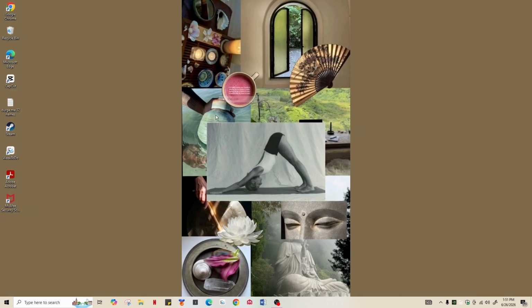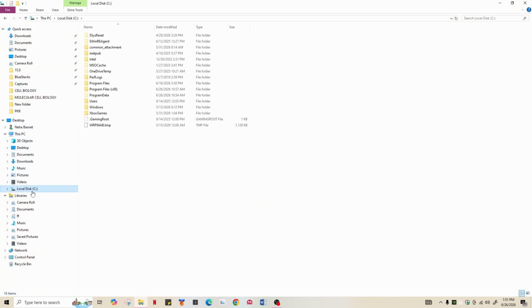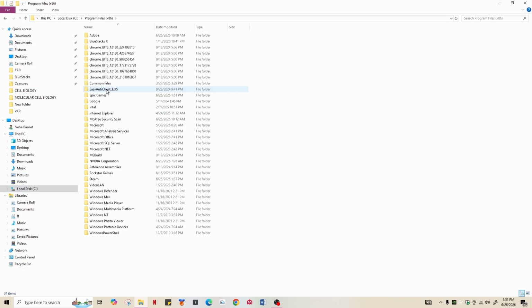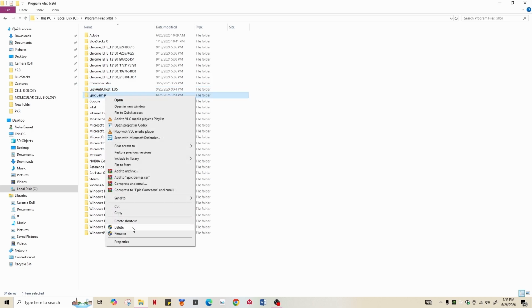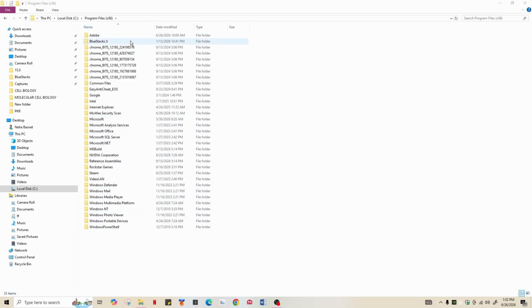Another thing you can do is go ahead and open your File Explorer. Then after, go to Local Disk. From here, select Program Files and find the Epic Games folder. Right-click on it, select Delete. Also give administrator privileges and delete the entire folder of Epic Games. If there are any other folders or files of Epic Games, make sure that you delete them.